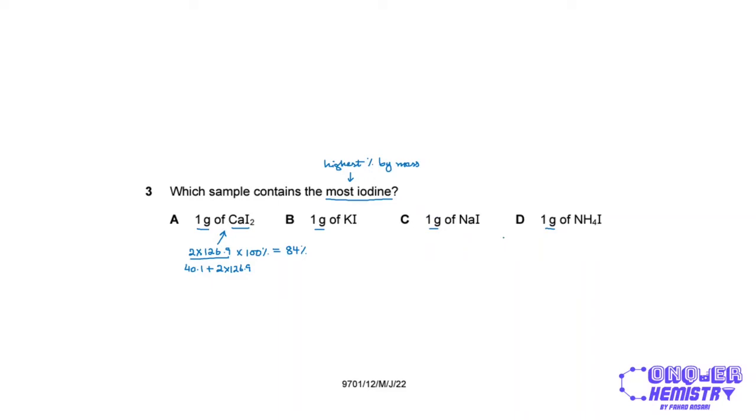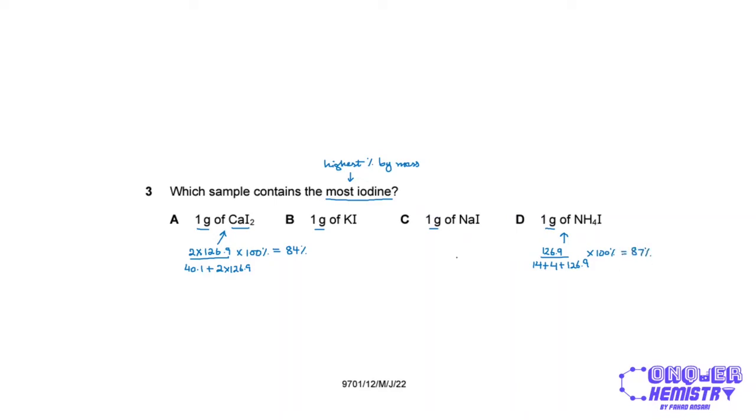And if I go to option D over here, this is ammonium iodide, right? So for ammonium iodide, I have 126.9, that is the mass of the one atom of iodine, divided by the mass of the entire compound, the MR, so that's nitrogen, 14 plus 4 hydrogens, that's 4, plus 126.9, and we multiply this by 100% again, and this turns out to be 87%, right?